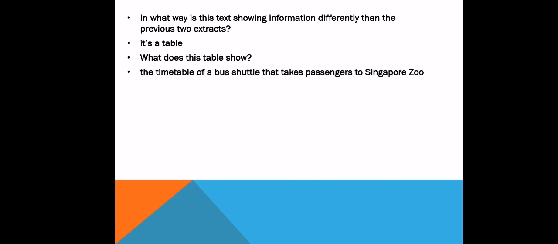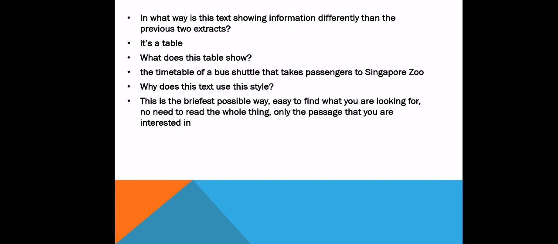So, in what way is the text showing information differently than the two previous extracts? First of all, it's a table, like I said. What does this table show? The timetable of a bus shuttle that takes passengers to the Singapore Zoo. Why does this text use this style? This is the briefest possible way, or the easiest way, to find out what you are looking for. No need to read the whole thing, and only the passage that you are interested in, or the information that you are looking for.